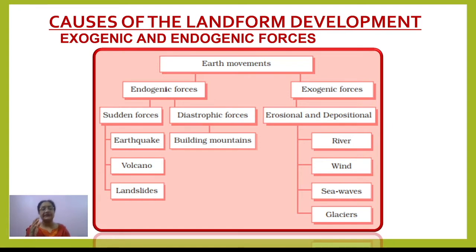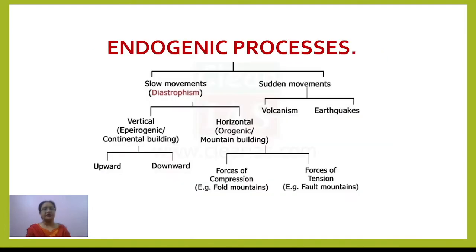All the forces which work from the interior of the earth come under one major category, called diastrophic forces. Whether it is mountain building or continent building, all are under diastrophic forces, right? Now, endogenic processes, I have shown you in this manner so that it becomes a little clear.